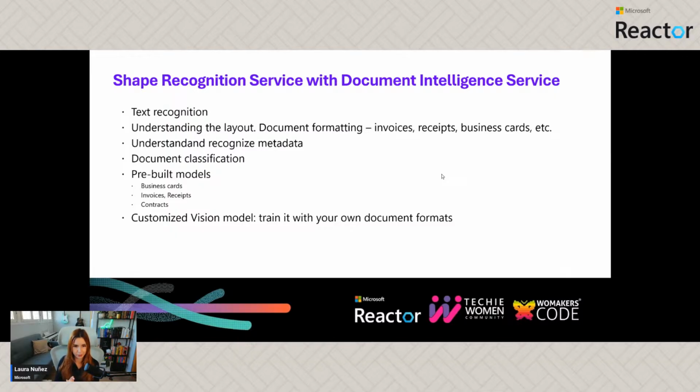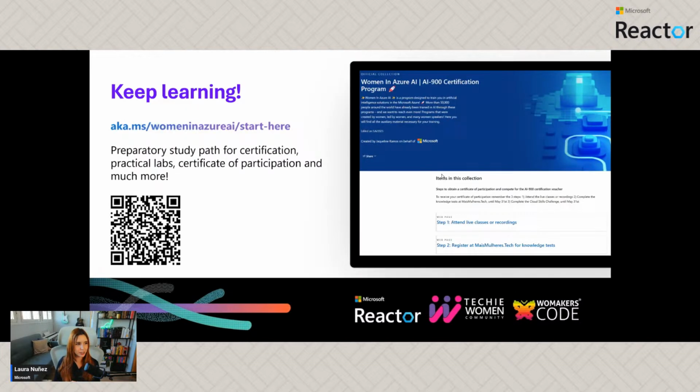responsible AI principles. Then, if we want to recognize text, we have the possibility to just extract the text directly with OCR or with document intelligence to extract the information of that text. Okay, so with that, we have explored the different options that we have with the vision, face, and document intelligence services in Azure AI.